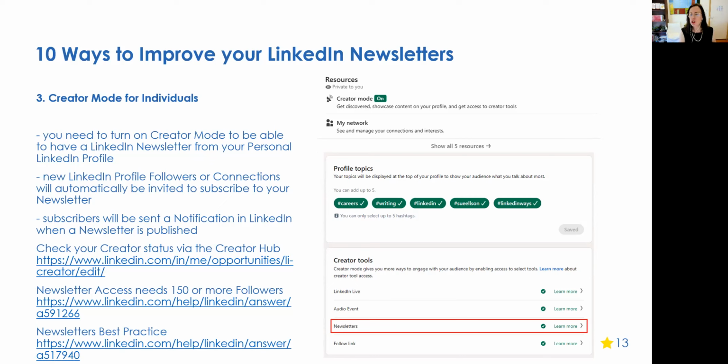So you can check your creator status. You're going to have at least 150 followers. And there's an article there from LinkedIn about best practice.